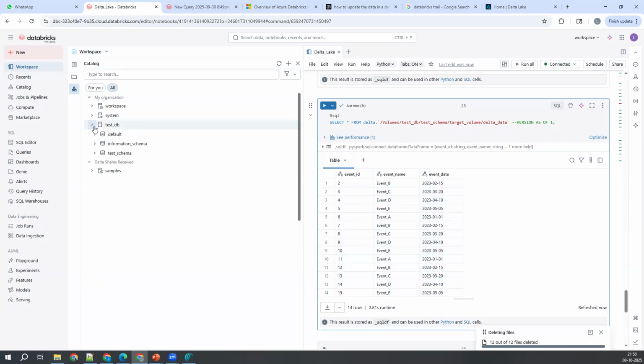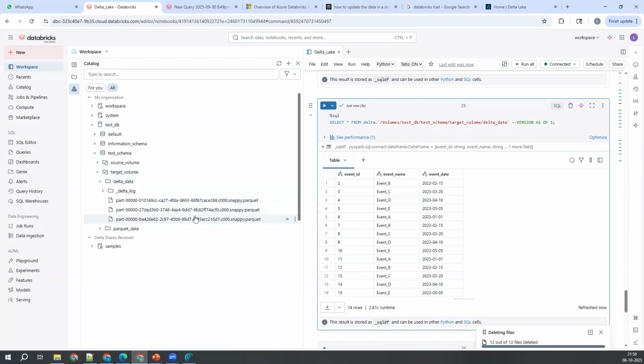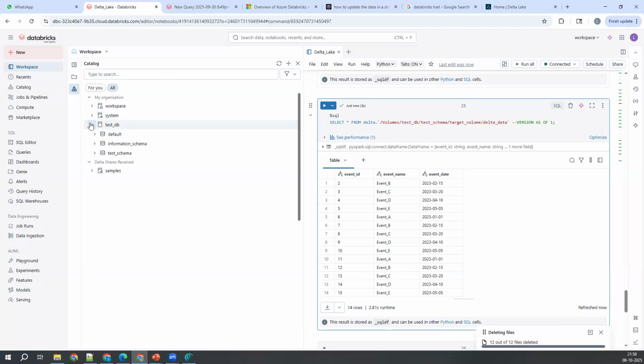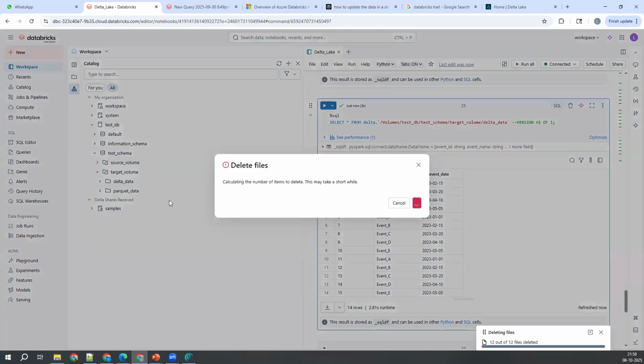Now see what is happening here. Let me expand this: test schema, target volume, delta data. Refresh this once again. I'm expecting one more extra file here. This Parquet data I'm deleting is irritating me.